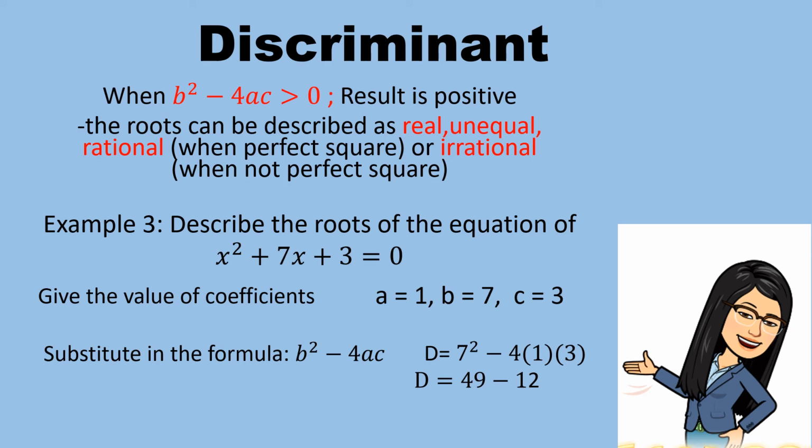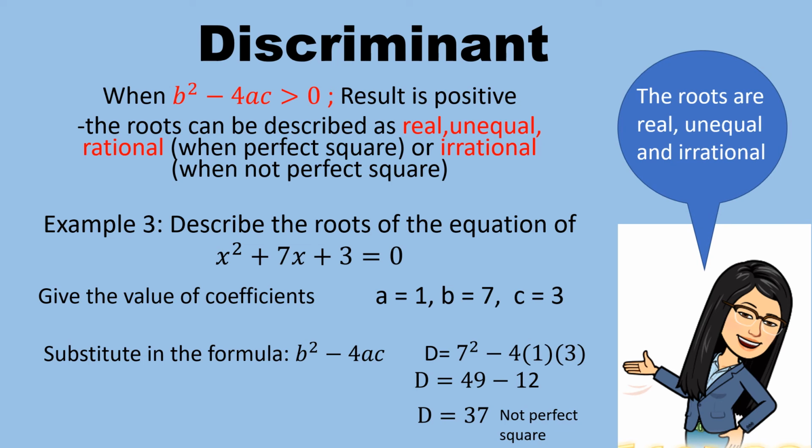Simplified as 49 minus 12. So the discriminant is 37. And 37 is not a perfect square. So the roots are real, unequal, and irrational.